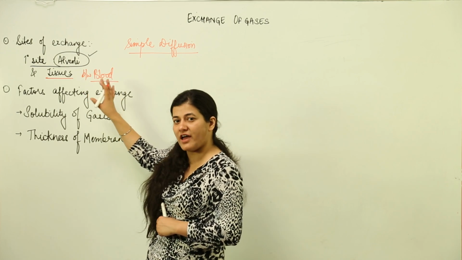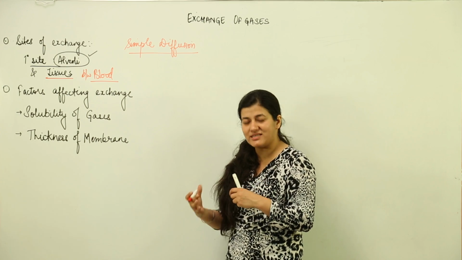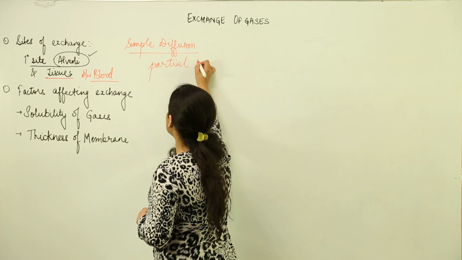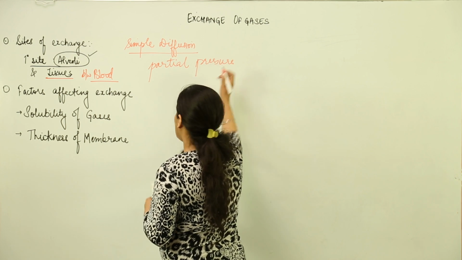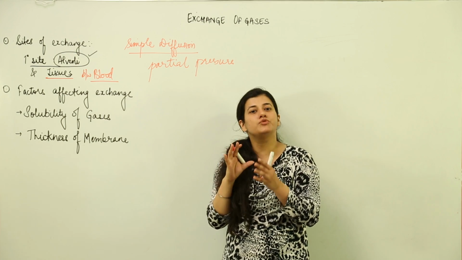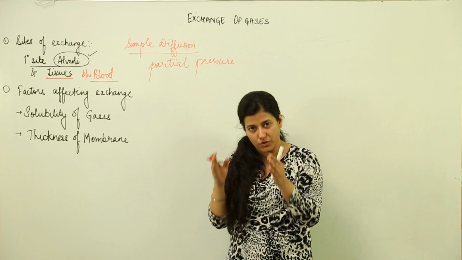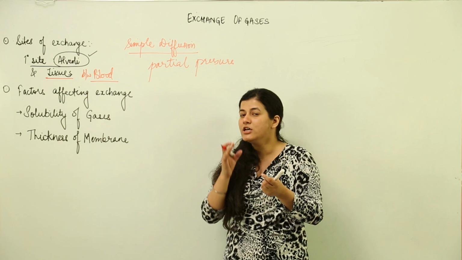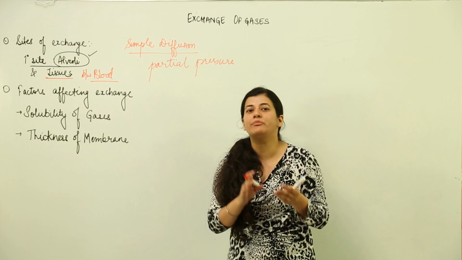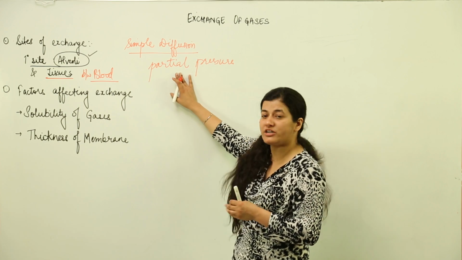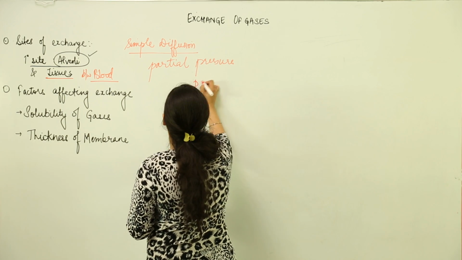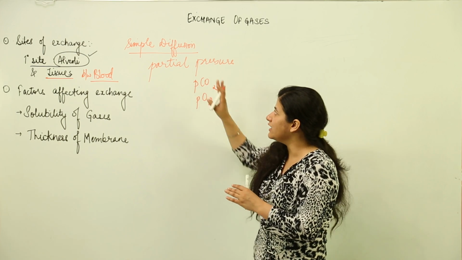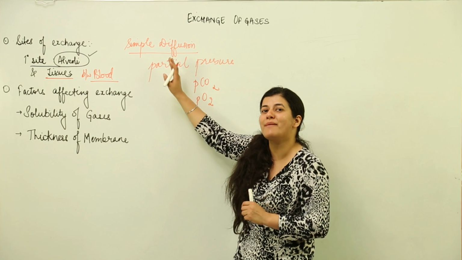Now in case of exchange of gases, you know that air contains different amounts of gases and each gas has its own partial pressure. Now what is this partial pressure? Supposedly you have contained the air inside a container. Each particle of the air would be exerting some sort of pressure on the container's walls, and each gas would be contributing to the total pressure exerted. So the pressure exerted by an individual gas is its partial pressure, and it is the partial pressure of the individual gas, both of carbon dioxide and oxygen, which plays an important role in creating a gradient so that simple diffusion across the membranes takes place.